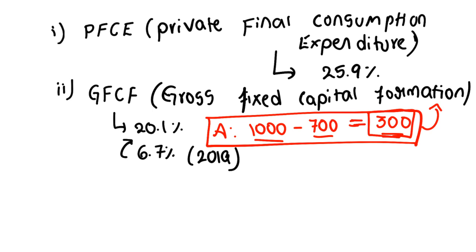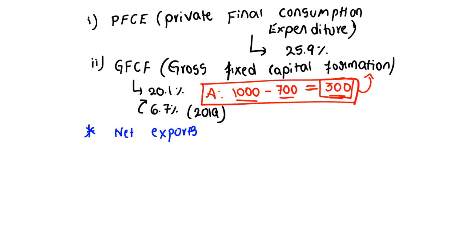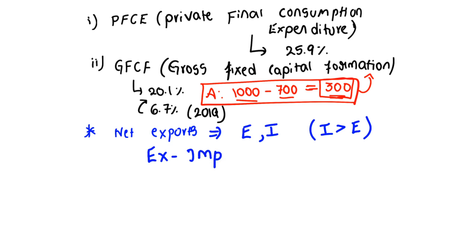And here the author is asking about the value of net exports. Then what is net exports? Net exports means in the exports part you have to take both: one is export and the other is import. Generally in our economy, imports are greater than exports. But what we write is exports minus imports. If exports for us are 50 rupees and imports are 120 rupees, the difference is minus 70. Are you getting? This is minus 70.